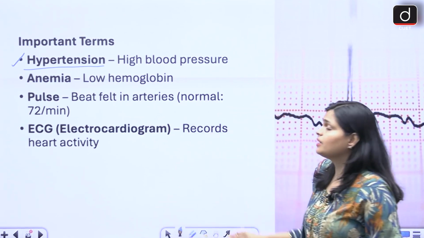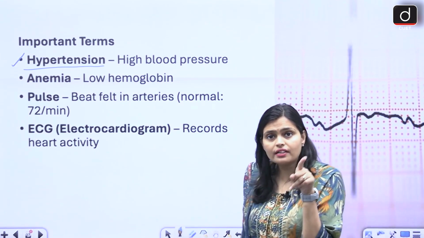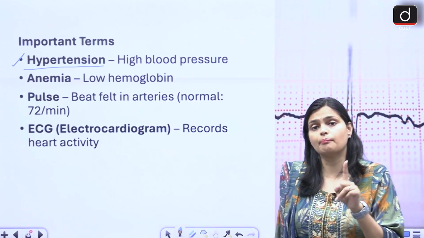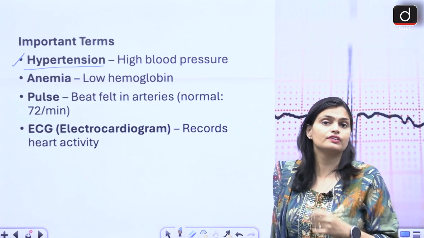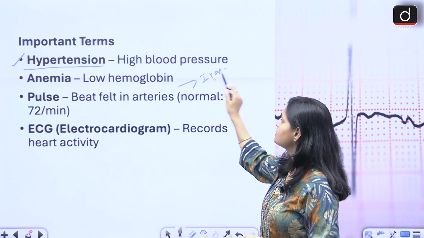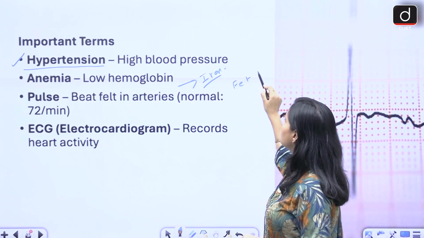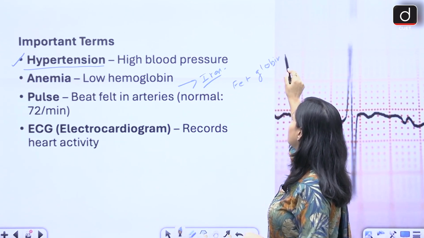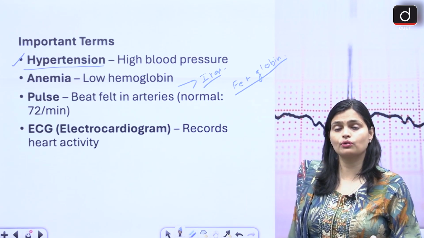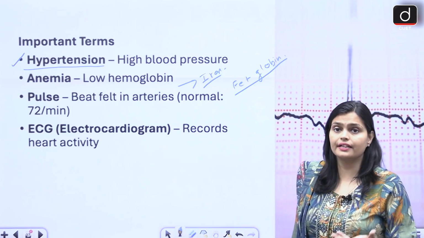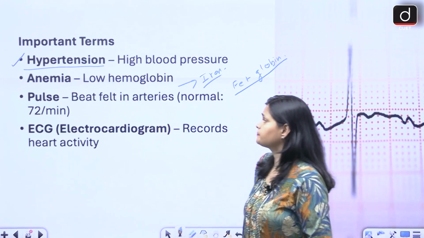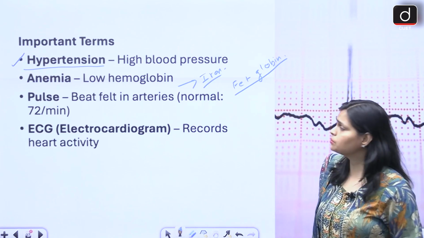Anemia, low hemoglobin. Within the red blood cells we have a hemoglobin pigment. If that hemoglobin number decreases, the person suffers from anemia. That's why the doctor prescribes iron, because hemoglobin is made up of iron plus globin protein. So the deficiency of hemoglobin is recovered with the help of iron tablets and all. Then pulse, the beat felt in arteries, is 72 times per minute.